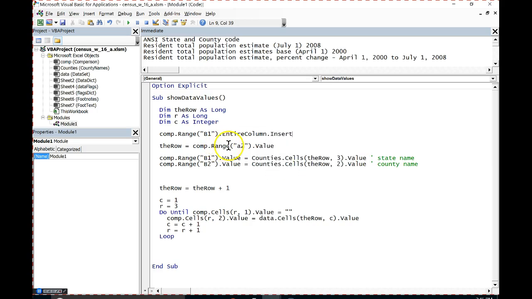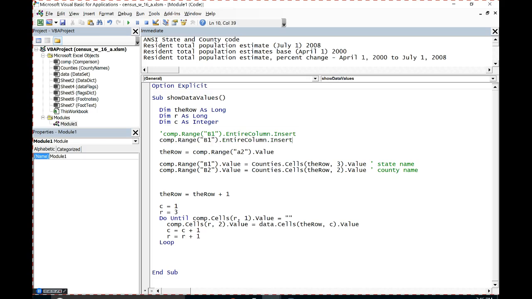Folks, if I didn't know that the insert command was what inserted a column, what should I do? Yeah, record myself inserting that, and I would find out it goes, oh, active cell dot entire column dot insert. I got it. So that's one way. Let me show you an alternate way to refer to that that's probably a little cleaner.